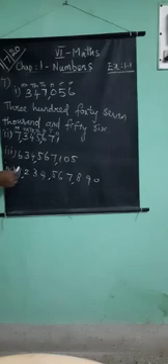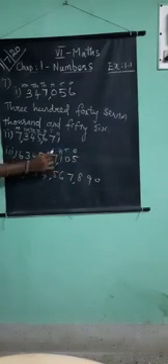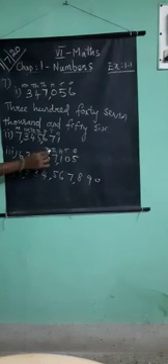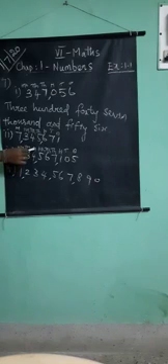Okay. Next, ones, tens, hundreds, 1,000, 10,000, 100,000, million, 10 million, 100 million. How to read the number? 634,567,105. Are you clear?